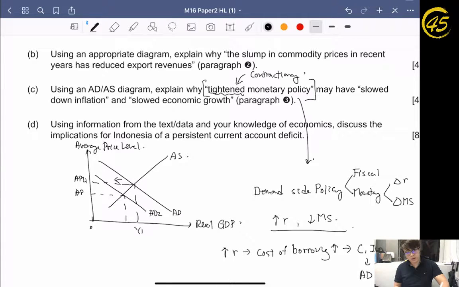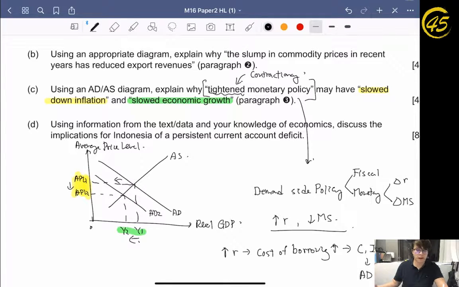As you can see, the average price level will drop, and the real GDP will also drop. So here we can see why it says that it slowed down the inflation, because the price level has dropped, and why we say there is slowed economic growth, because the real GDP has dropped.